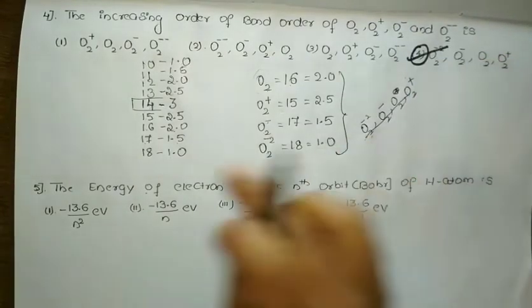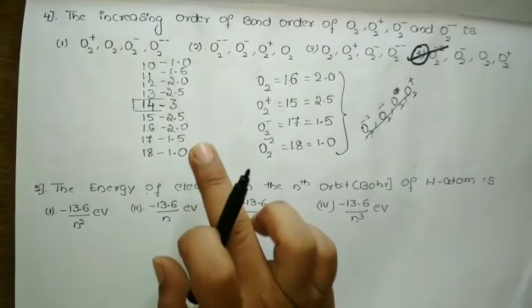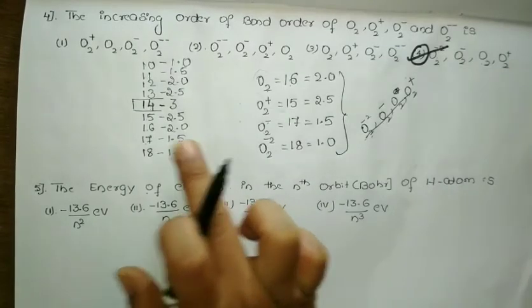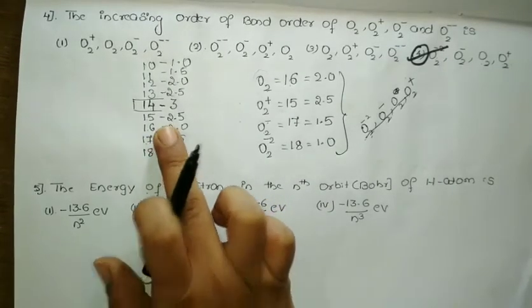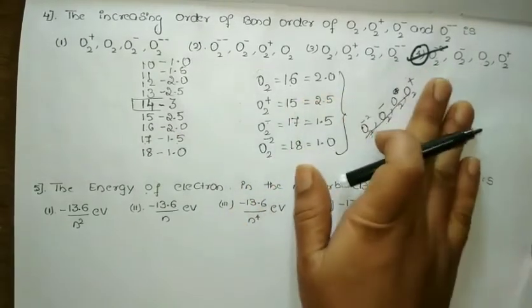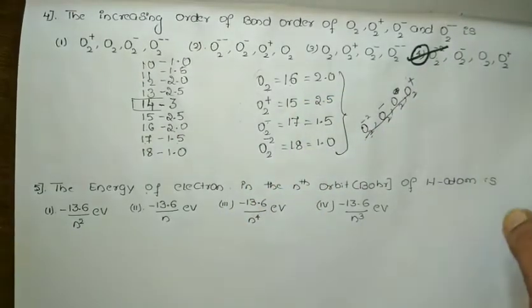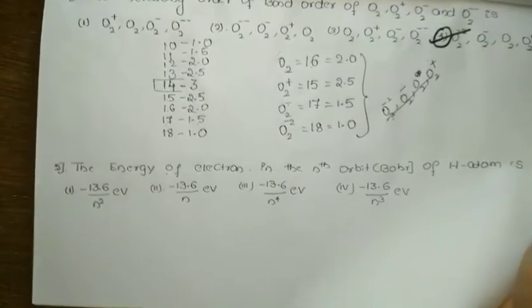Do follow this trick. I have seen and practiced this, and that is the way I am telling you. By using it you can find the bond order and arrange the species accordingly. So this is based on bond order. Next, let us move to the next question.